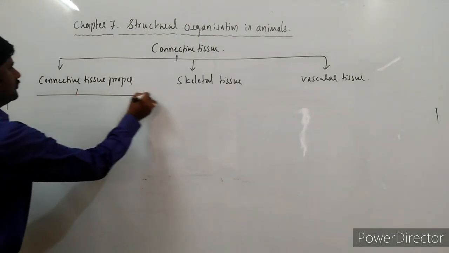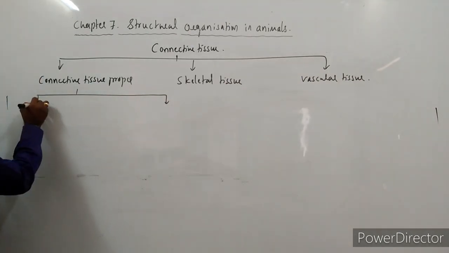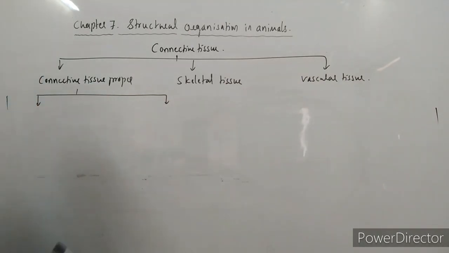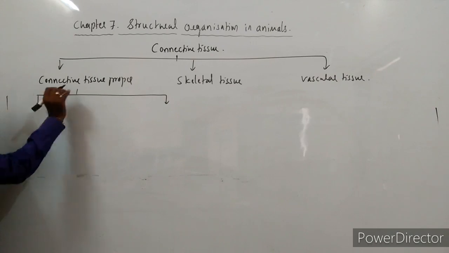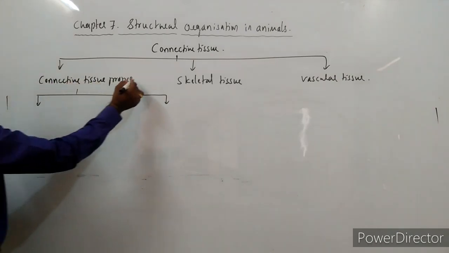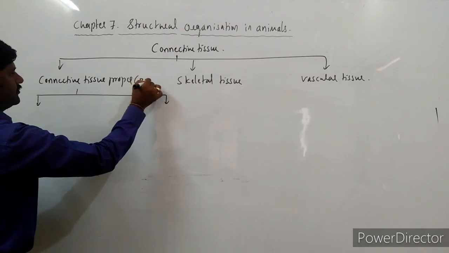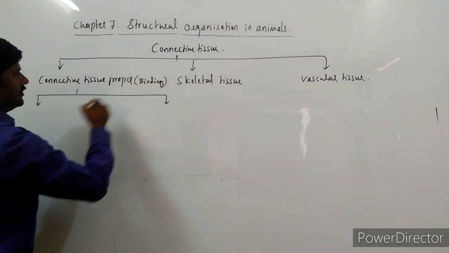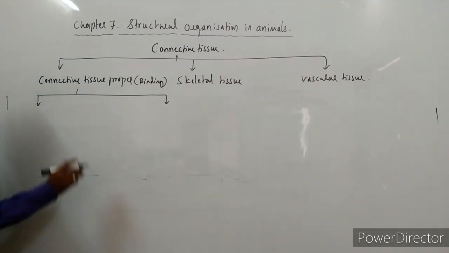This connective tissue proper is classified into different types. So what are those different types of connective tissue proper? This is also said to be binding tissue.